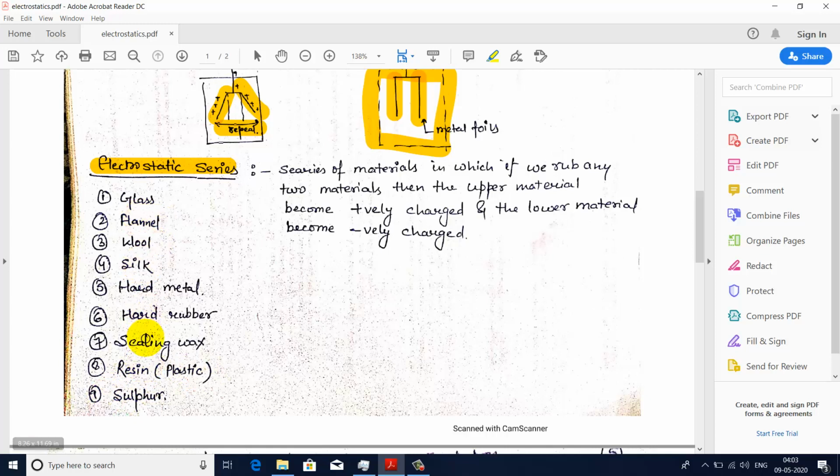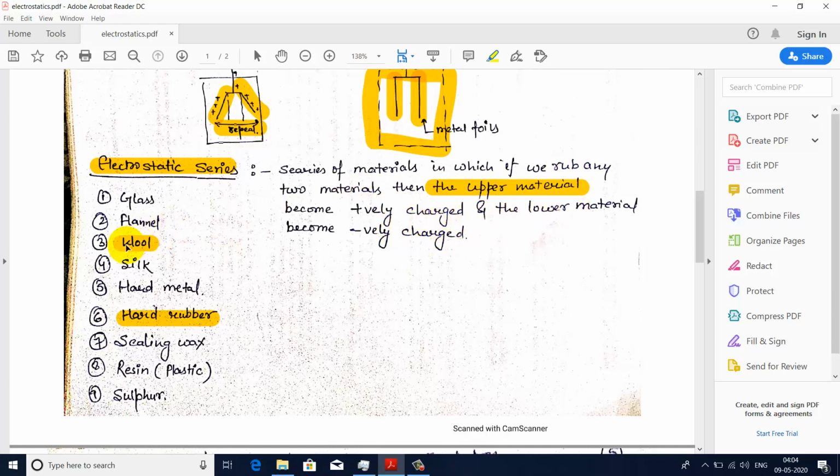If we take any two materials from this series, for example wool and hard rubber, and I ask which material will be positively charged and which will be negatively charged if I rub these two materials, then the answer is that wool will be positively charged, because we know that according to the series, the upper material in the series becomes positively charged and the lower material becomes negatively charged.